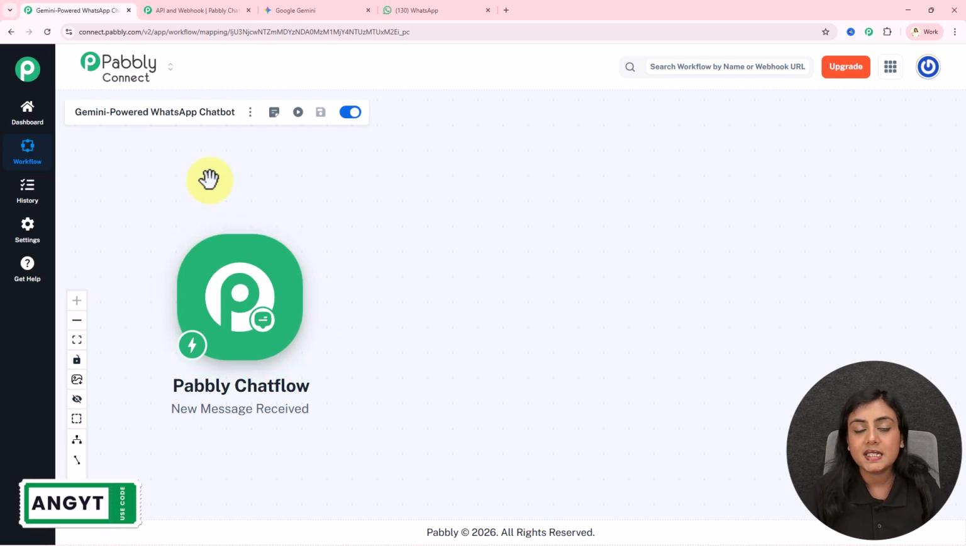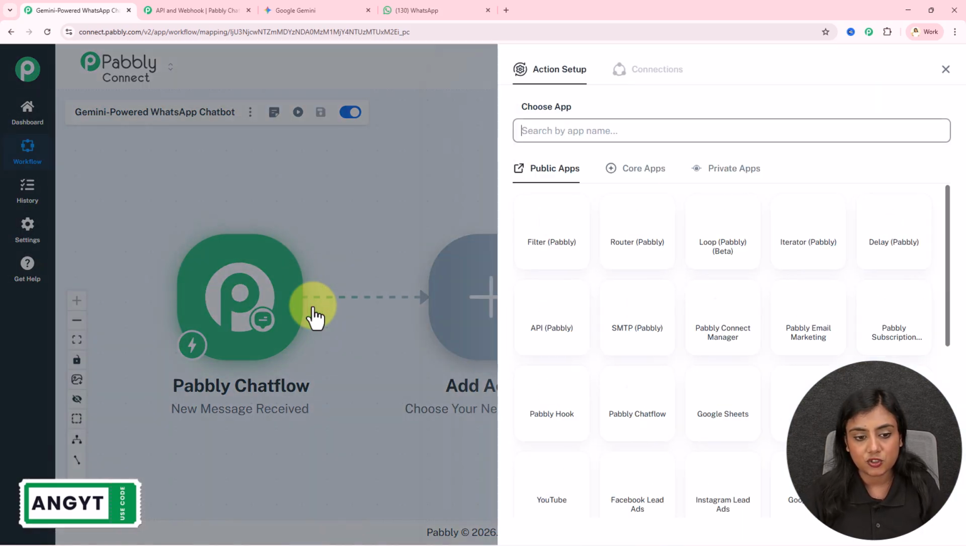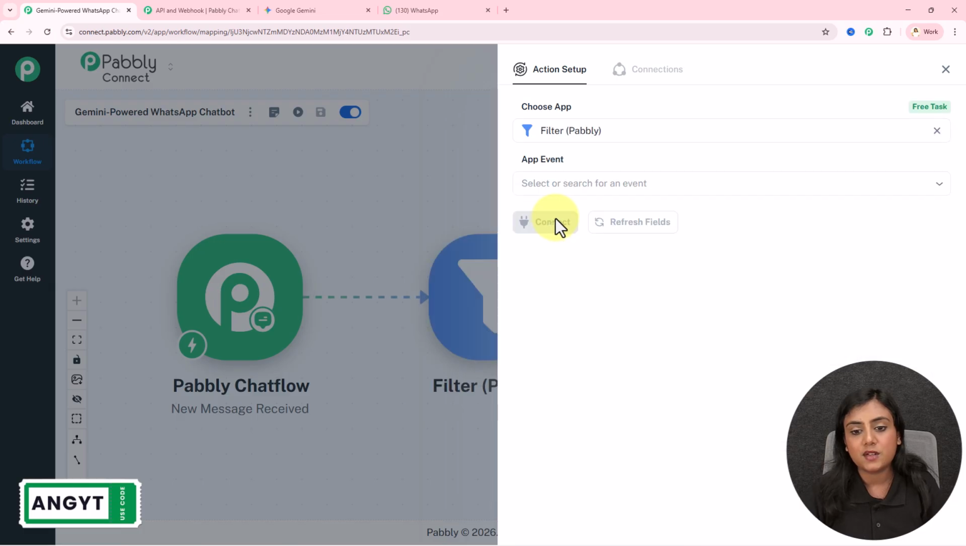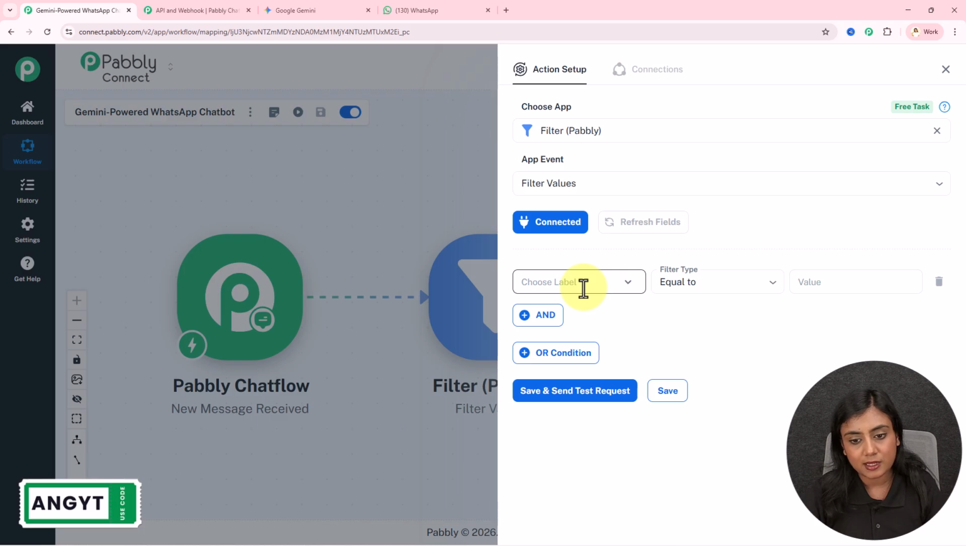Now there are cases sometimes where you will receive a response in the trigger without the message entire body. In that case, what I will do is I will add a condition inside this workflow. I will add an action step in which for the action application I will select Filter by Pabbly. Event is going to be filter values.